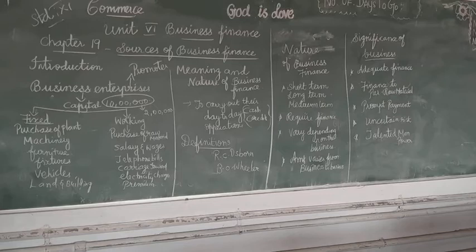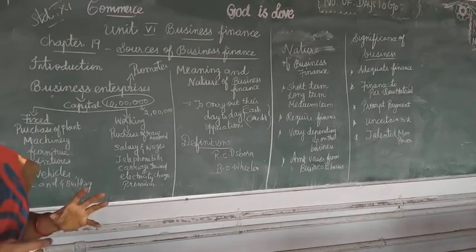Then the definition given by V.O. Wheeler: finance is the business activity which is concerned with the acquisition and conservation of capital funds in meeting the financial needs and overall objectives of the business enterprises. So what are the overall objectives of the business enterprises?